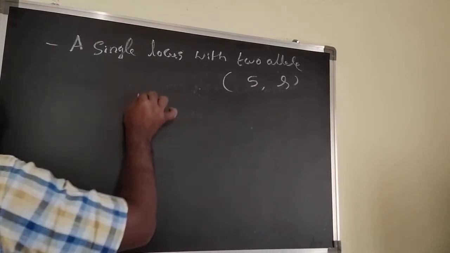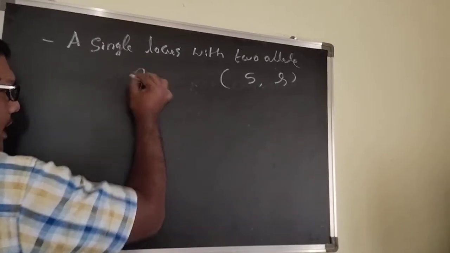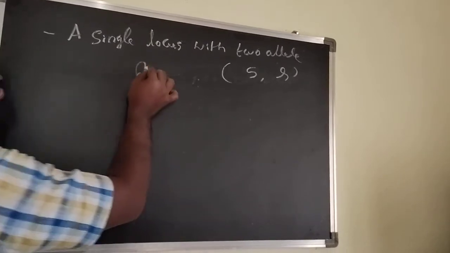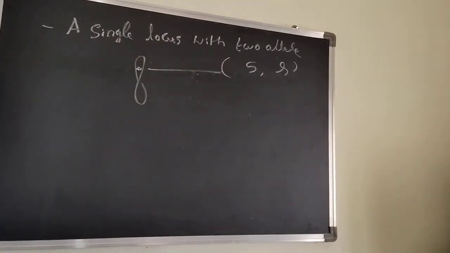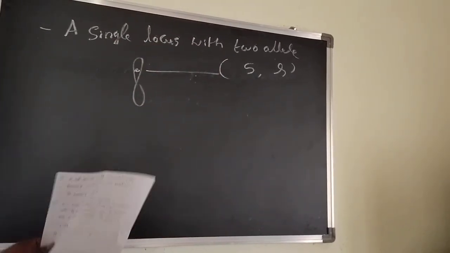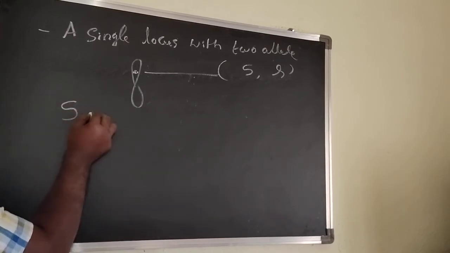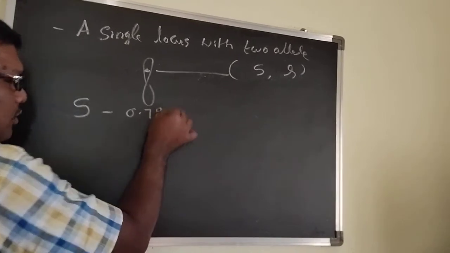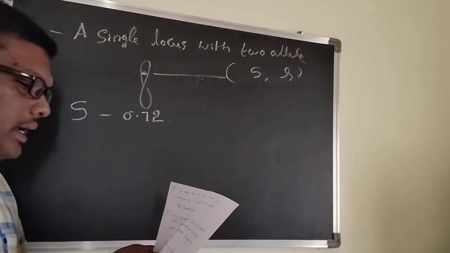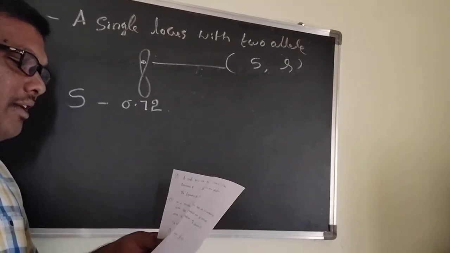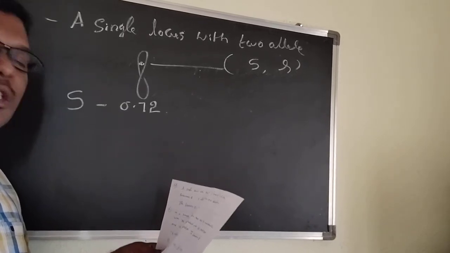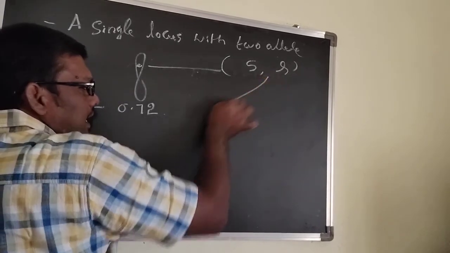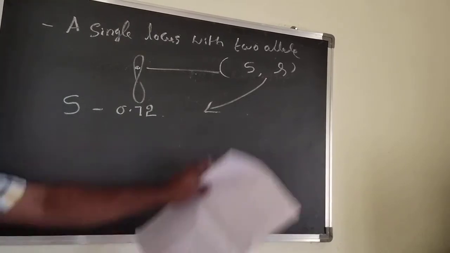A single locus means a gene having a location, a place. In that place two alleles are present. Here the capital S allele having a frequency 0.72 they gave in a population. Then they ask to find out the frequency of the small s allele.